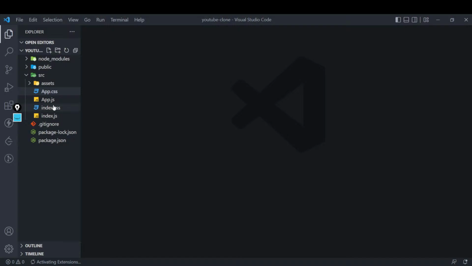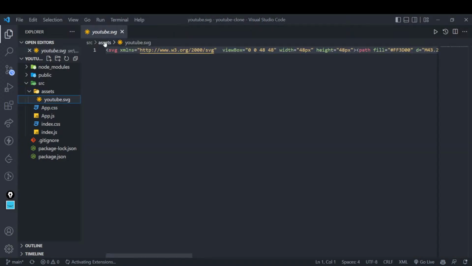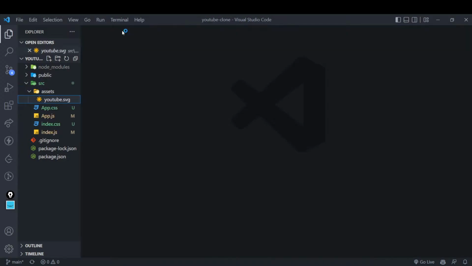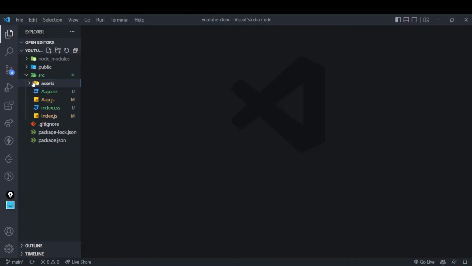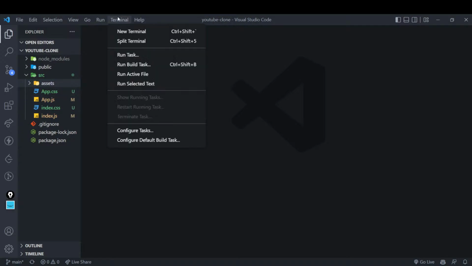Cool. So this is how the whole structure looks. Nothing fancy, just simple like that. I have added an asset folder, which has one simple YouTube image, the YouTube logo or something. This is in SVG. What is SVG? If you are not clear, don't worry, as we move ahead, I will tell you that. So in fact, let's quickly start running it.